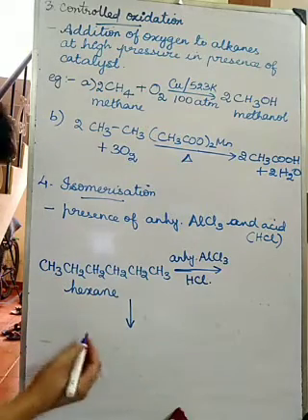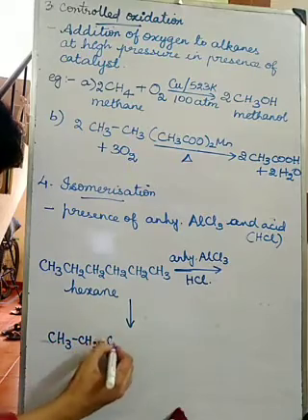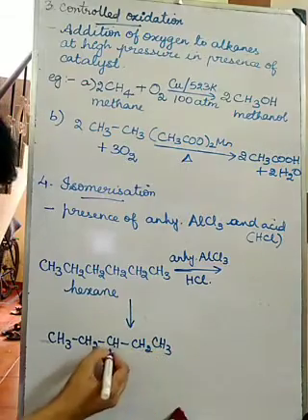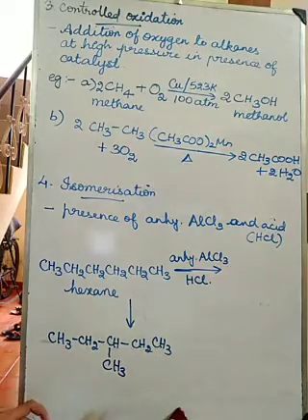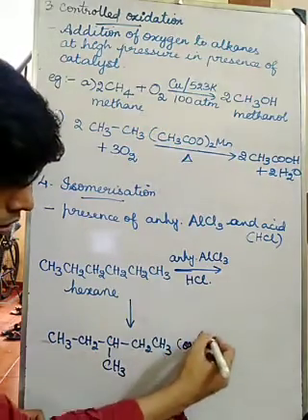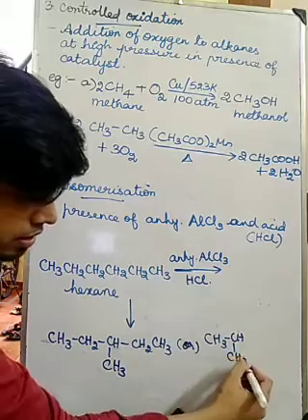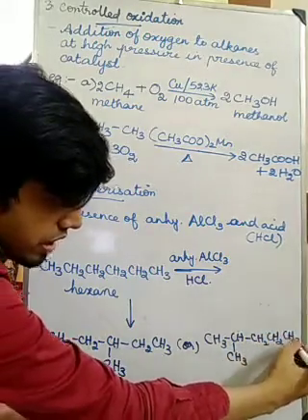What are the isomers of hexane? This can be one isomer. Yes or no? Or what other isomer can I get? CH3CH, CH3, CH2, CH2, CH3.